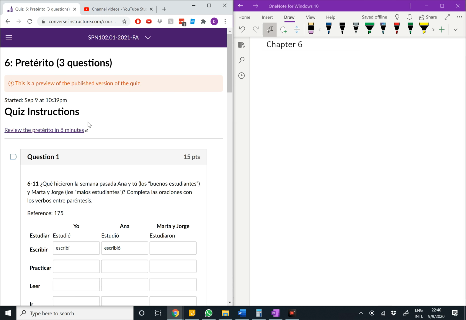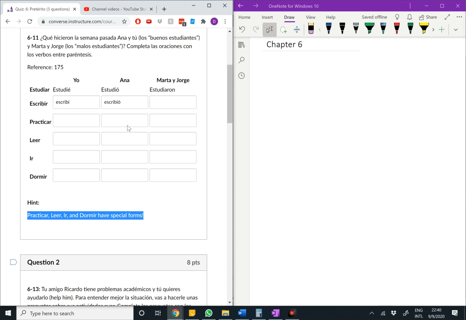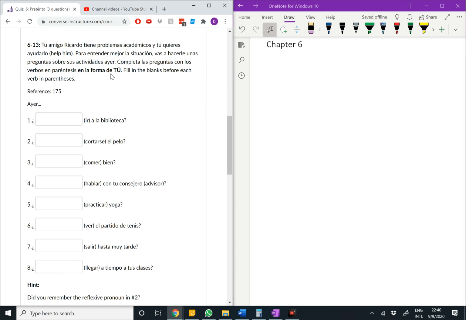If you need to review, remember there's a pretérito review up here, and you can also go to the pretérito cheat sheet, which is on the front page of Canvas, and download that, print it, keep a copy for your reference. Down here, the key to this question, 6-13, you're doing everything in la forma de tú. So tú, ir, fuiste.